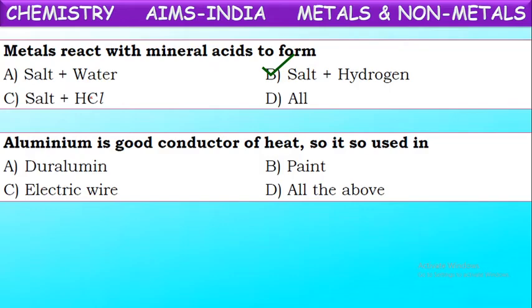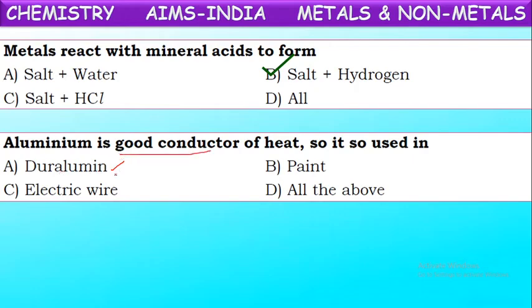Next, aluminium is a good conductor of heat and electricity, so where is it used? Say duralumin. Duralumin is an alloy of aluminium, so aluminium is used in making duralumin. That is correct, but because of its good conducting nature, it is not the reason for using it in making duralumin.